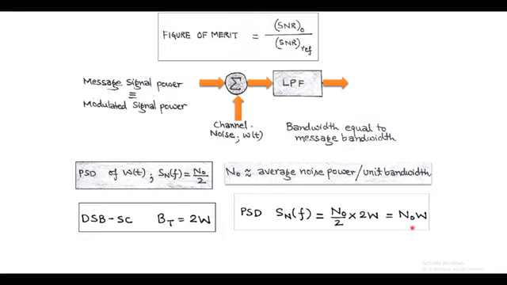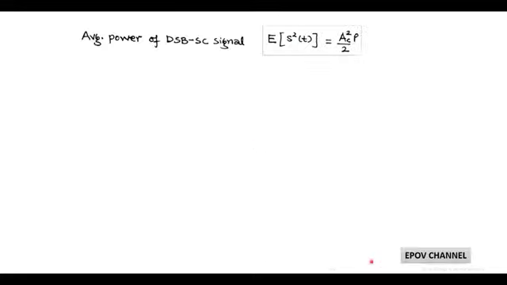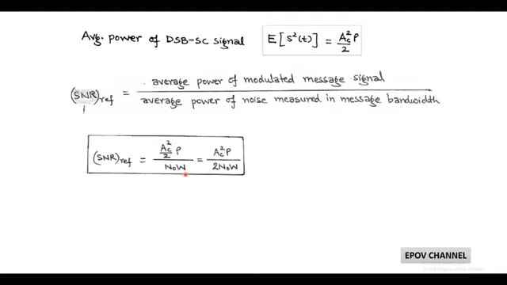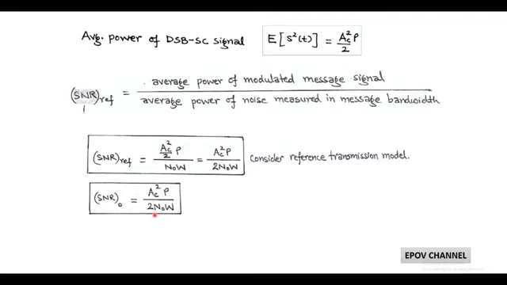Also, the average power of double sideband suppressed carrier signal is obtained using expectation operator, and it gives A_c square upon 2 into P. So the reference signal to noise ratio equals average power of modulated message signal upon average power of noise measured in message bandwidth, and it gives A_c square P upon 2 N naught into W. Now using output signal to noise ratio, whose value is A_c square P upon 2 N naught into W, the figure of merit becomes unity. So we can say that the figure of merit in double sideband suppressed carrier scheme is always unity.